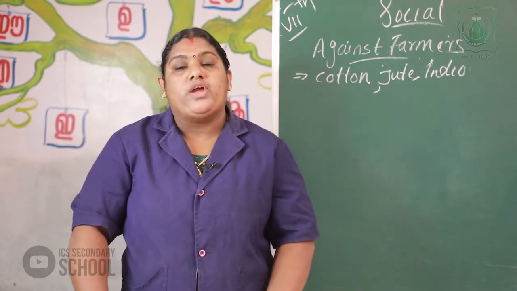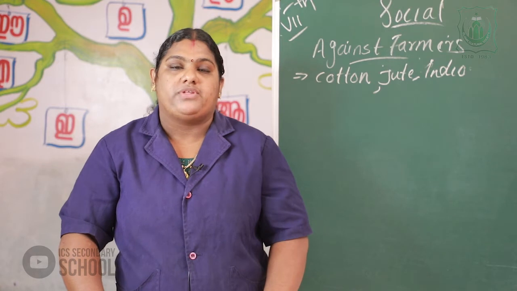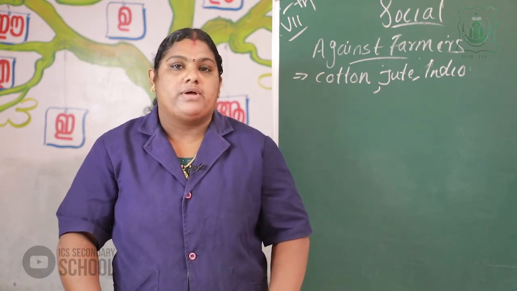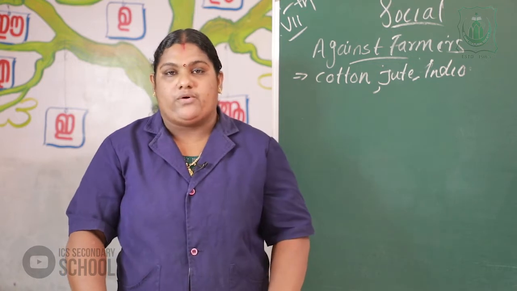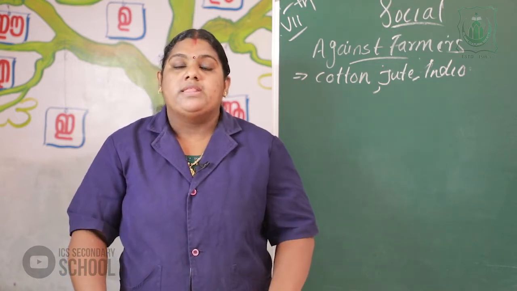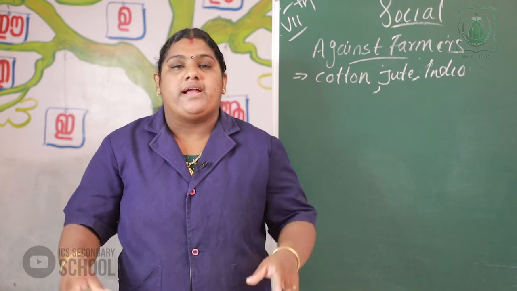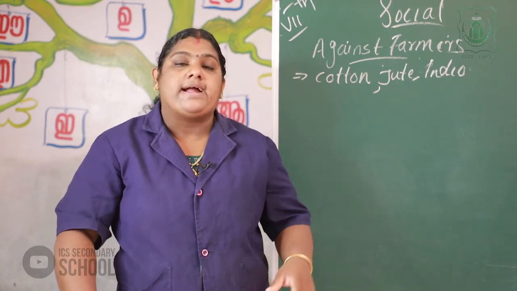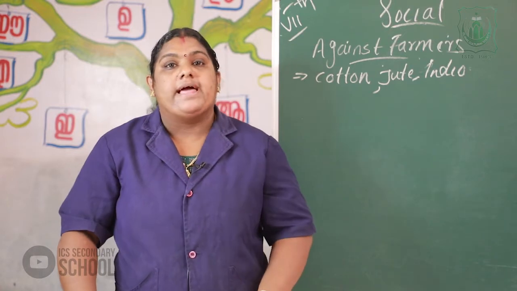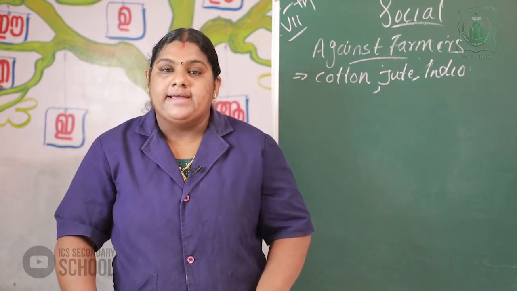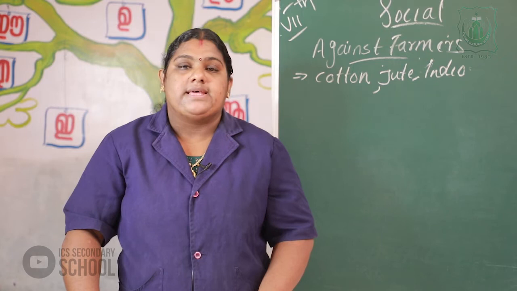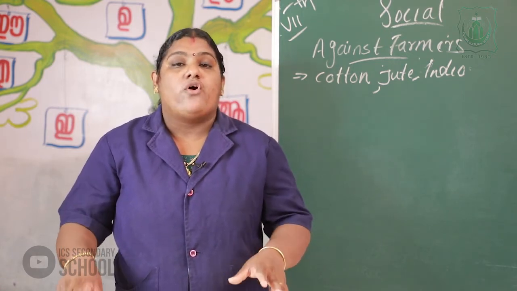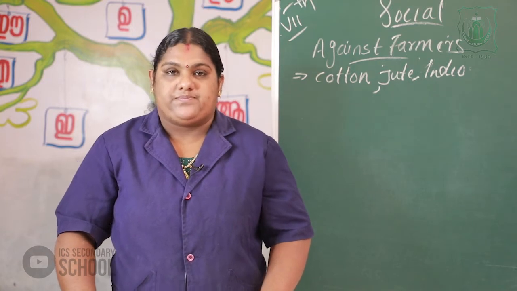The fields that were used only for the plantation of food crops were changed to the plantation of cotton, jute and indigo. The farmers changed the food cultivation and cultivated the commercial crops. As a result, the farmers became landless and were forced to become laborers.